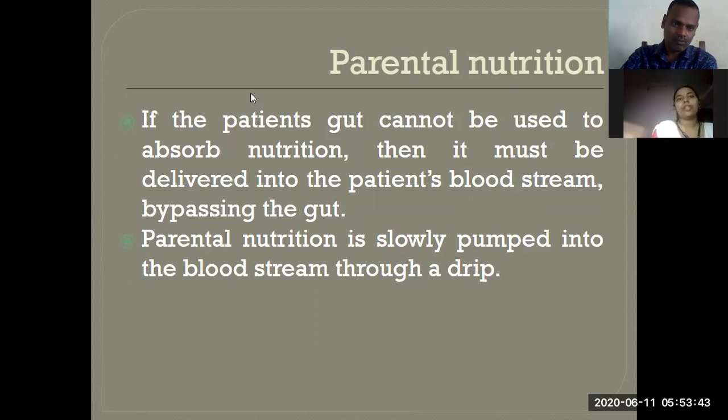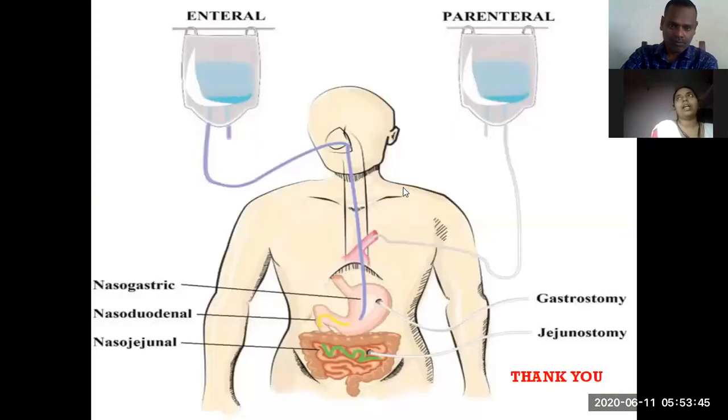Next, you can observe the picture here, enteral and parenteral nutrition. In enteral nutrition, they have inserted a tube, that is a gastric tube, which reaches the stomach. So the food reaches the gut. In parenteral nutrition, you can see the tube is attached to the blood vessel.